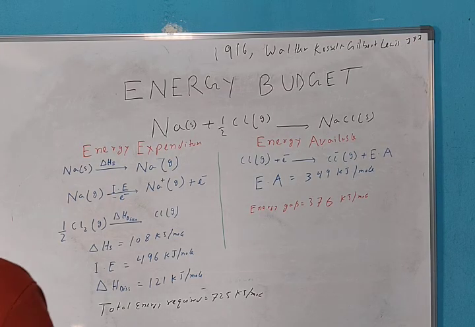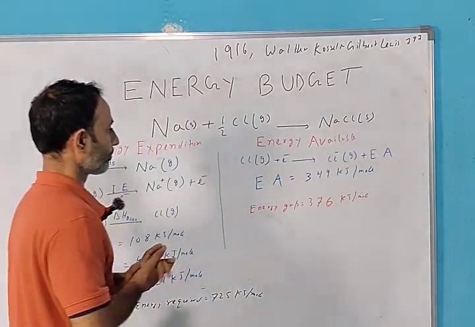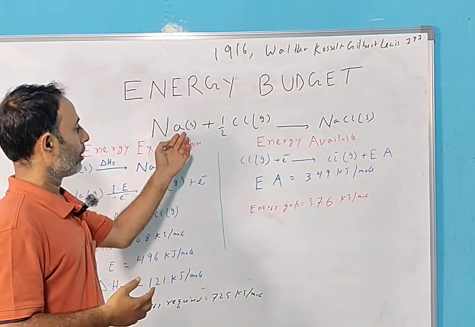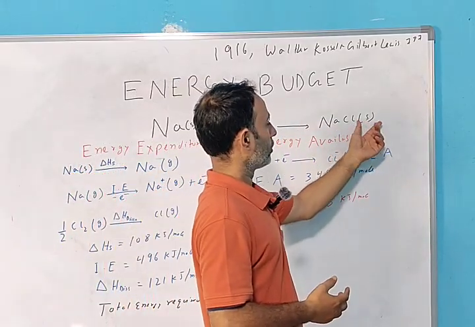Let's move on to a new topic, that is the energy budget in ionic bond. We have Na in solid, half Cl2 gas, and the formation of NaCl solid.